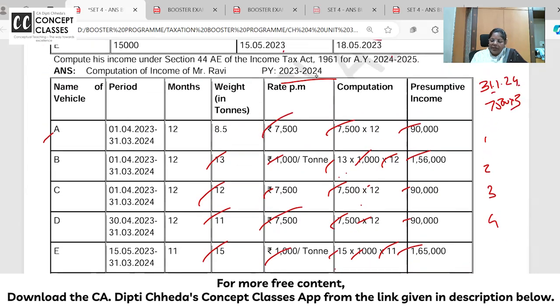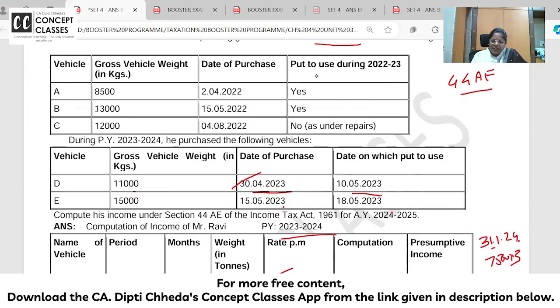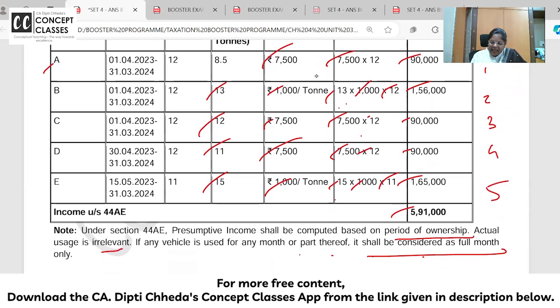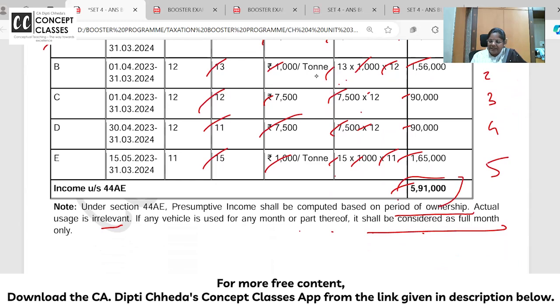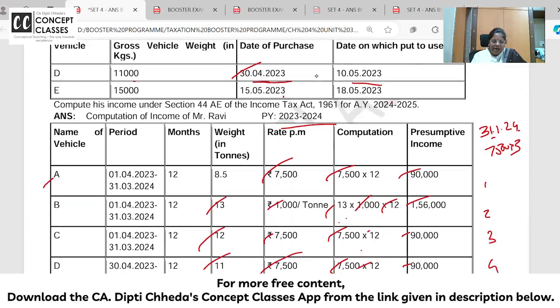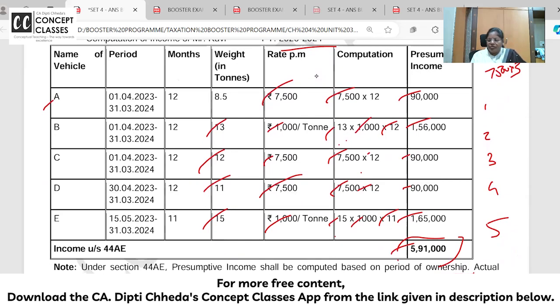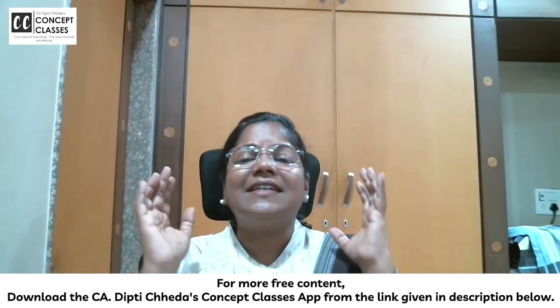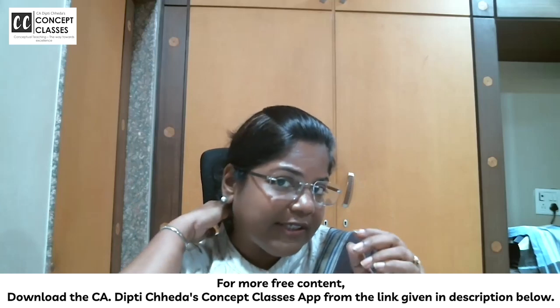I told you. Even if you have purchased on 30th of April, can this person go for presumptive taxation? Yes, because in total he has 5 vehicles and this is his income. So this sum I have asked for 5 marks. For every one, if you have not made like this column and in one particulars you have written everything, absolutely okay.